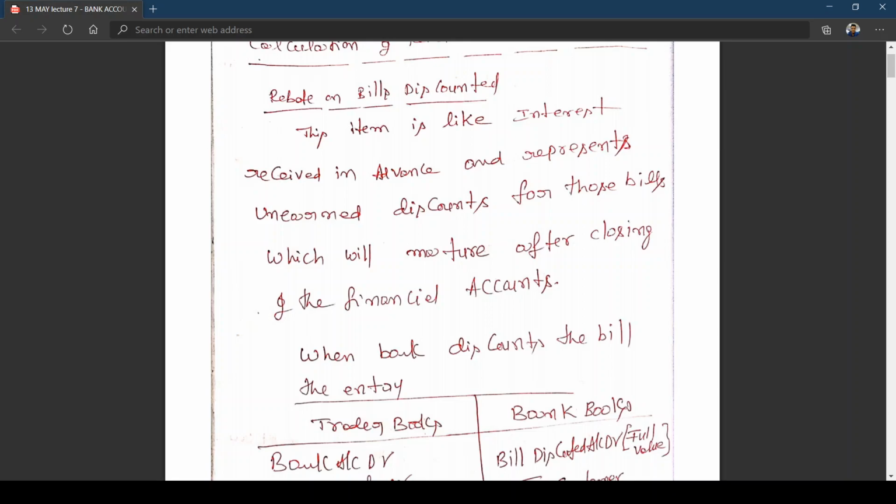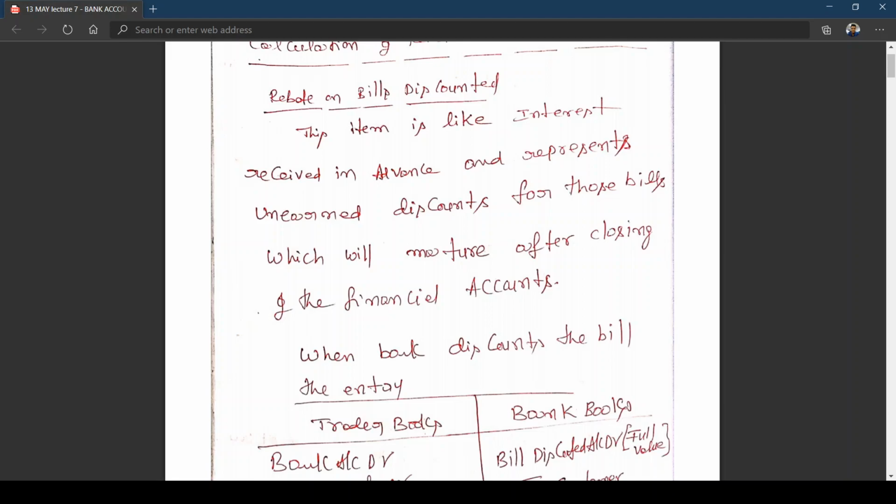Then next year what happens? The unearned income of the previous year will become the current year income. So in the next year, what entry do you write? You reverse it. When you reverse the entry, it is income received in advance account debit to income account.